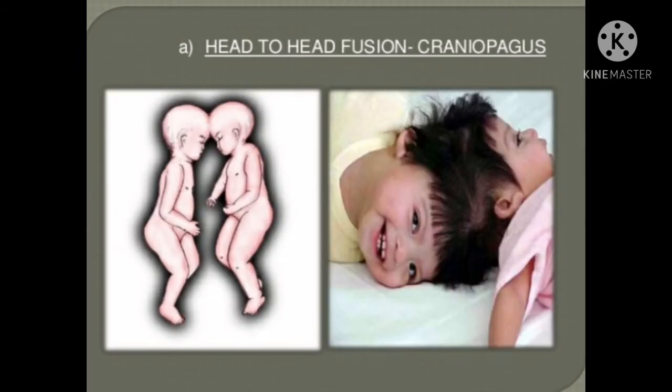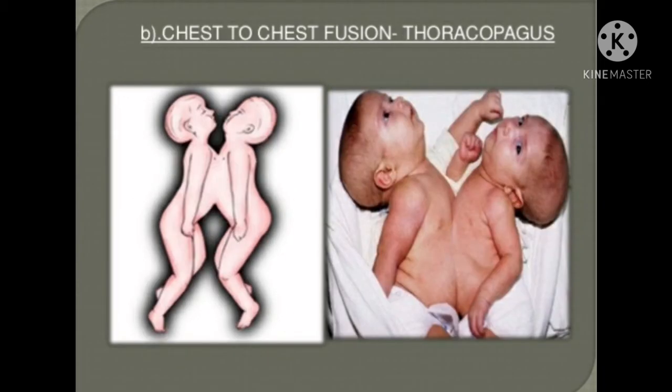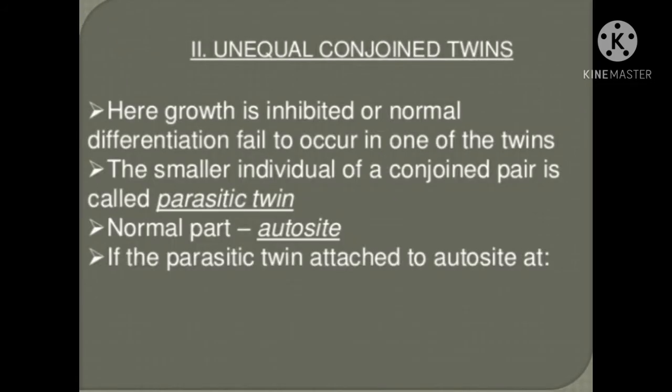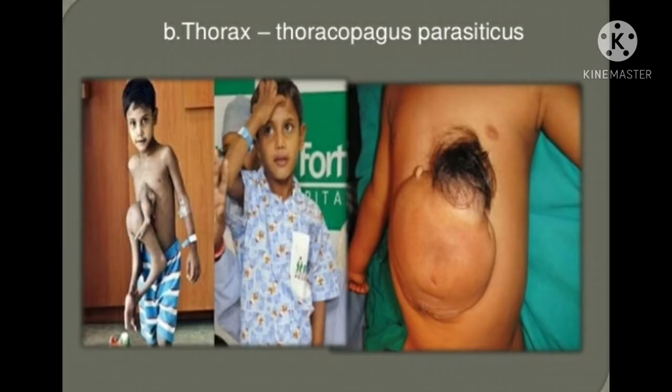Craniopagus. Here head to head fusion happens. You can see. Thoracopagus. This is chest to chest fusion. Pygopagus. Rump to rump fusion. Now we will see the unequal conjoined twins. These twins are not the same as before. These are unequal. This condition is thoracopagus parasiticus.